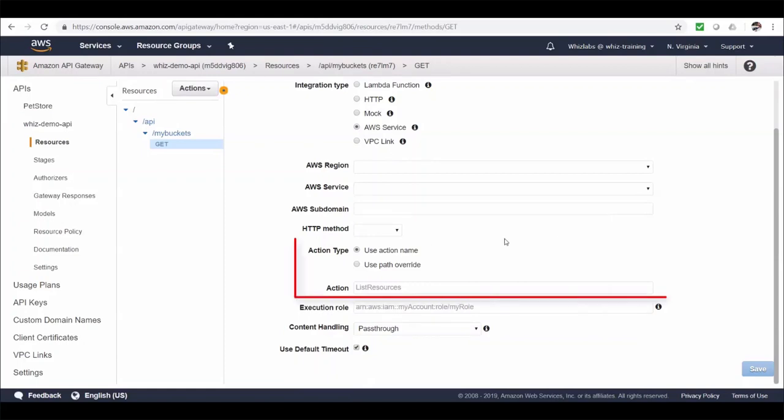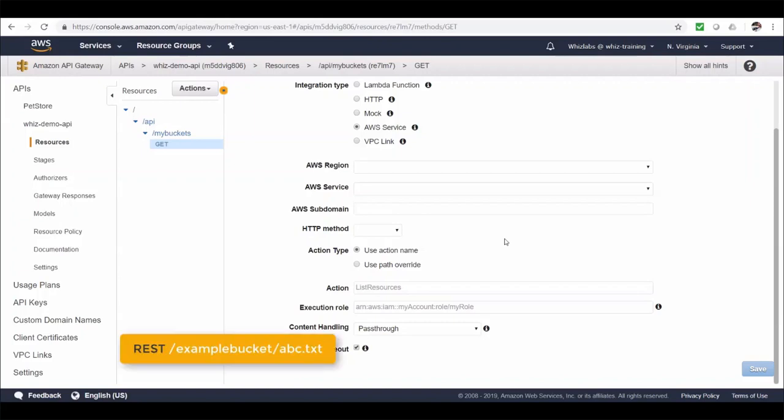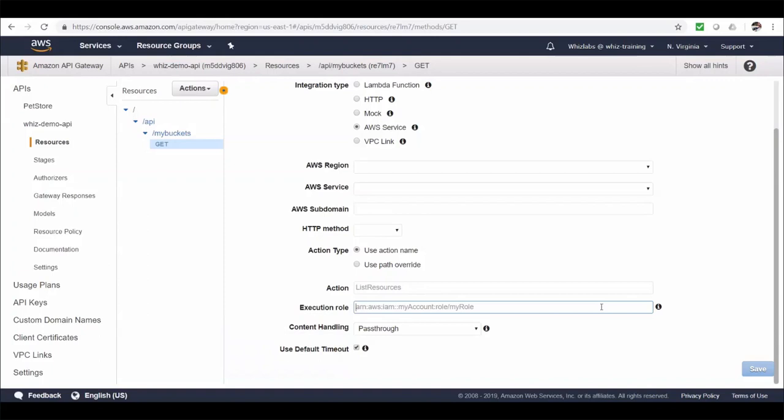And under action type, you can either give the action names for the selected service, let's say describe instances or list objects from S3, etc. Or you can choose use path override to provide the REST path provided by AWS to call a particular action, something like this. Let's say example bucket slash abc.txt. And under execution role, we provide the role which will be used to make requests to the selected service. So ensure you have provided appropriate permissions for this role.